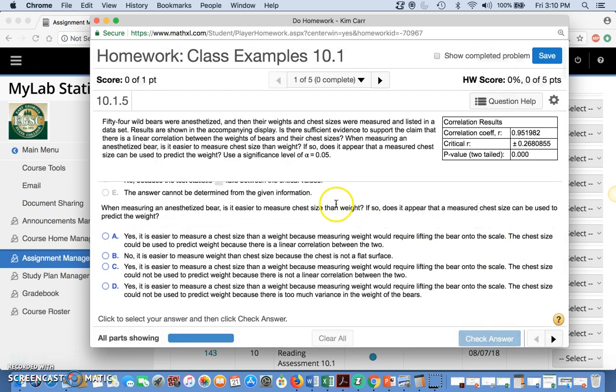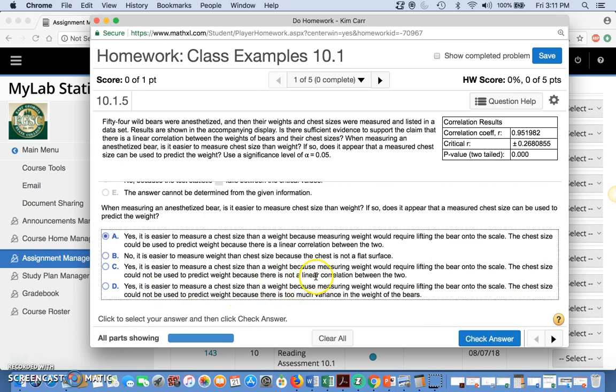Okay, when measuring an anesthetized bear, is it easier to measure the chest size than the weight? If so, does it appear that the measured chest size can be used to predict the weight? Well, we had very good correlation, so that means it's good. So yes, it's easier to measure the chest size than the weight, because measuring the weight would require lifting the bear onto the scales. The chest size could be used to predict the weight because there is linear correlation between the two.